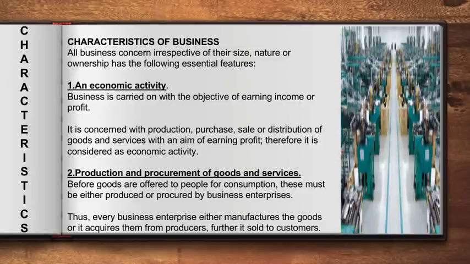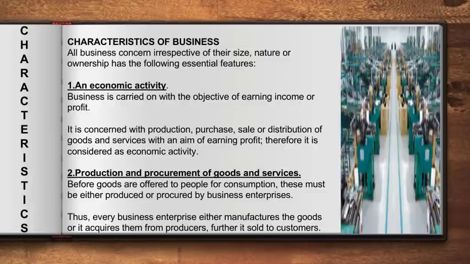Now the second point says, production and procurement of goods and services. Production here means to make, to produce, or to manufacture. Procurement means to buy it and then sell it, to get it from somewhere else and sell it. So, in procurement, there is no making involved. We are just buying the ready made product from someone and selling it to other people. That's the meaning of procurement.